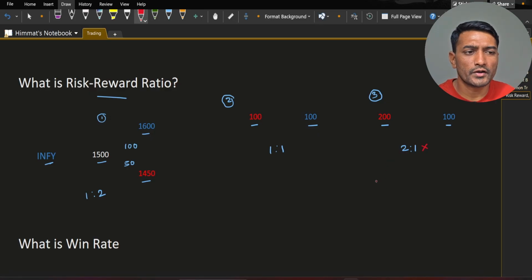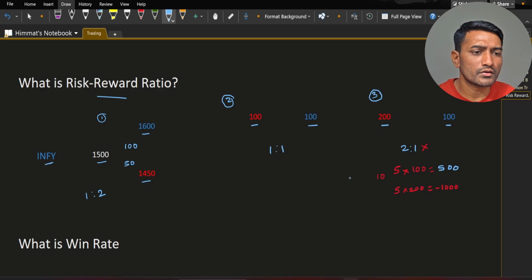Let's consider you have 10 trades, you win 5 and lose 5. So when you are losing, you will lose 200, and winning, you win 100. Okay. So here your loss will be 1000 and profit will be 500.